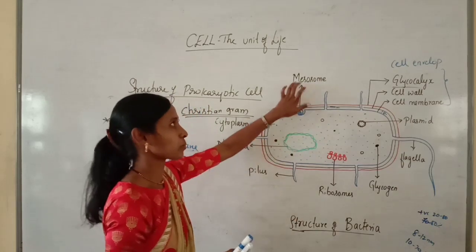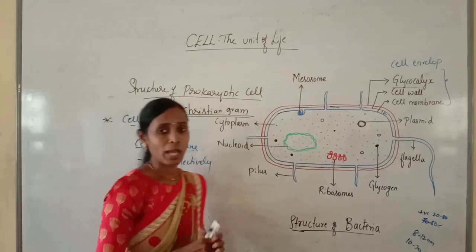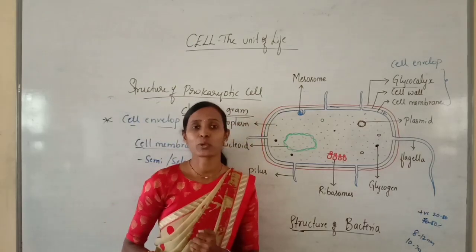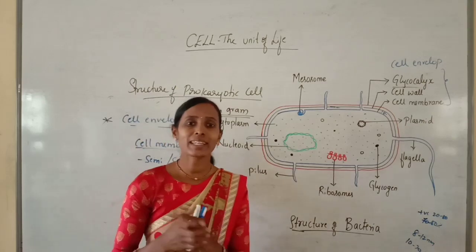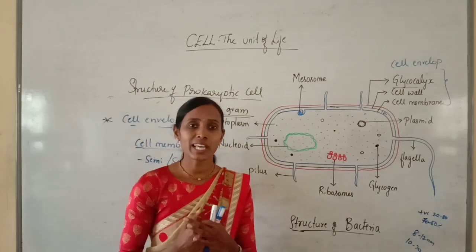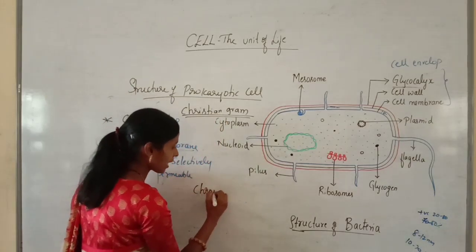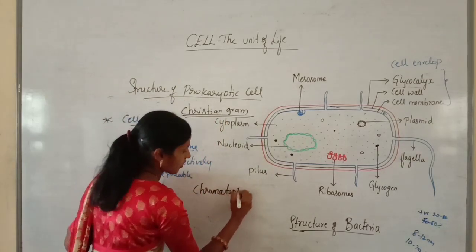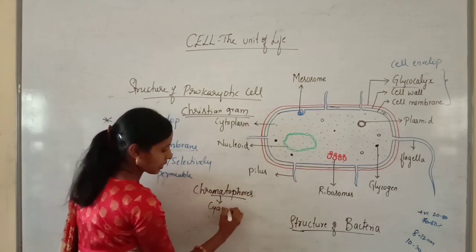Again, we need to discuss mesosomes in this class only. And in some prokaryotes, especially in cyanobacteria, the plasma membrane produces membranous extensions which contain photosynthetic pigments, and they are called chromatophores. They are seen in cyanobacteria.